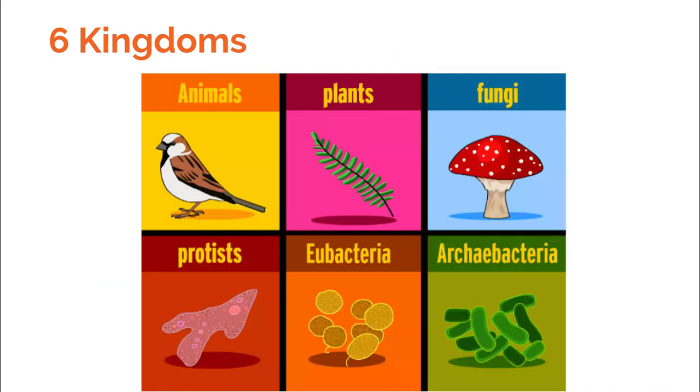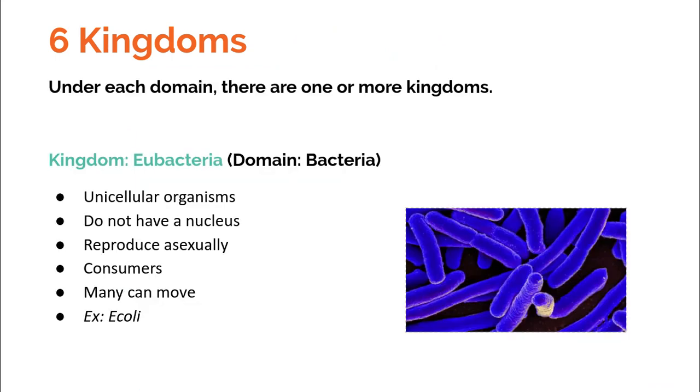Once we go below domain, the next level is kingdom. And on Earth, there are 6 kingdoms: animals, plants, fungi, protists, eubacteria, and archaeobacteria. So let's take a look at that in a little bit more detail.